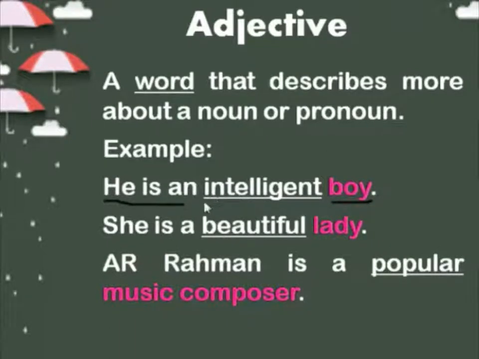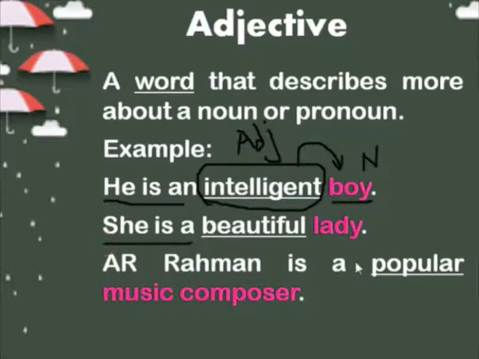But what does this word intelligent do? It adds more information about the boy. What kind of a boy is he? This boy is a common noun. This intelligent adds more information to boy. That is why this word is called an adjective. An adjective is a word which describes more about a noun or a pronoun.